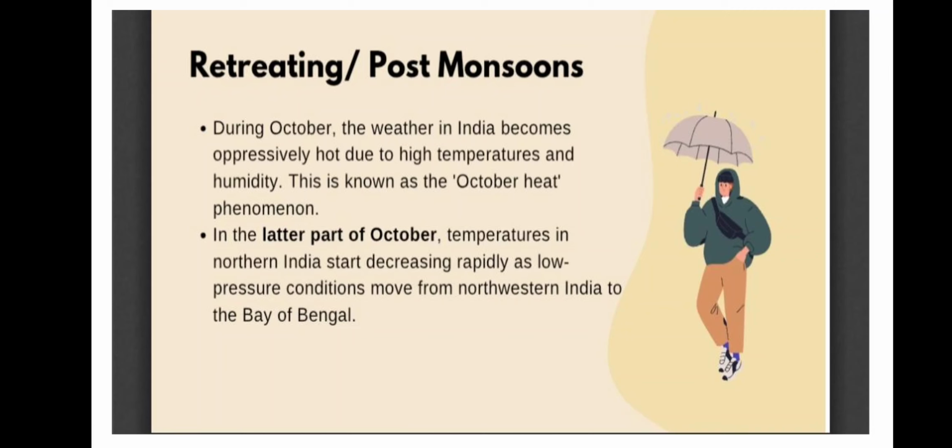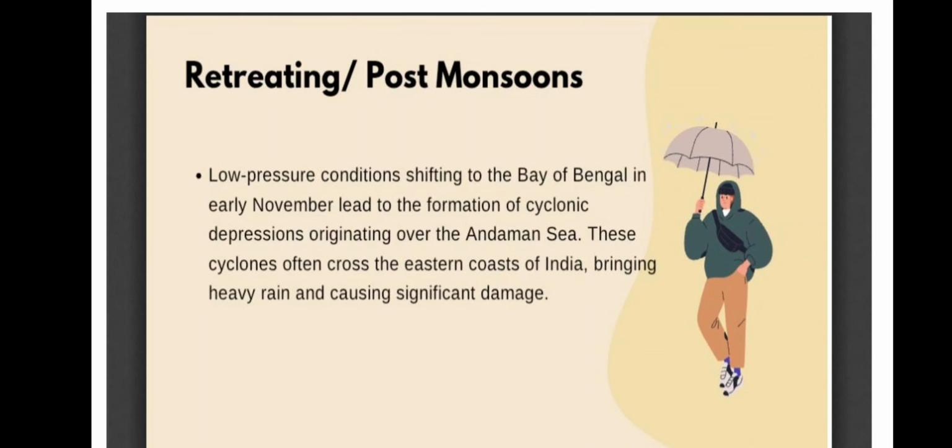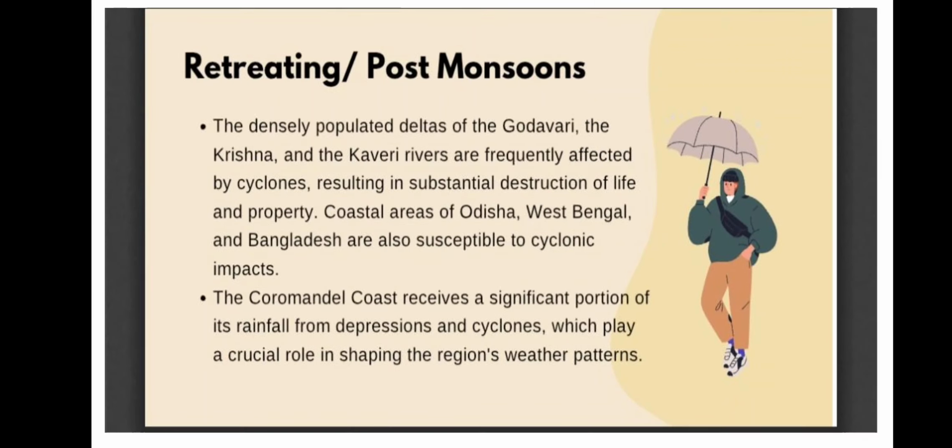In the latter part of October, temperatures in northern India start decreasing rapidly as low pressure conditions move from northwestern India to the Bay of Bengal. So pressure works here. Low pressure conditions shifting to the Bengal area in early November lead to the formation of cyclonic depression, because of which there will be heavy rainfall.